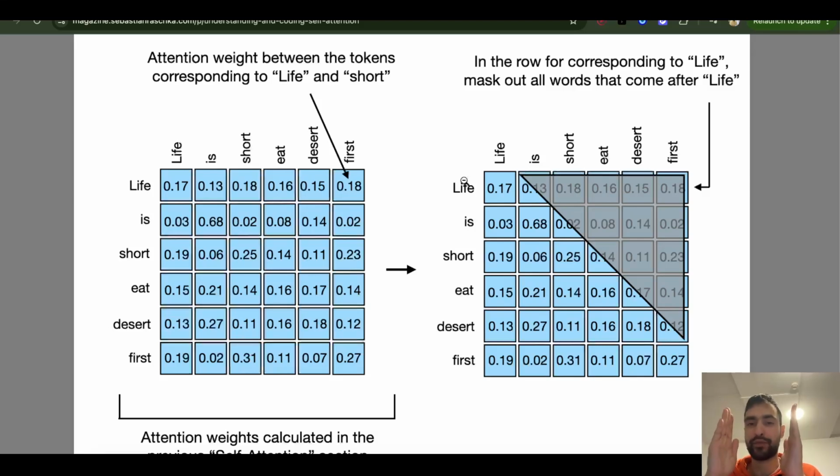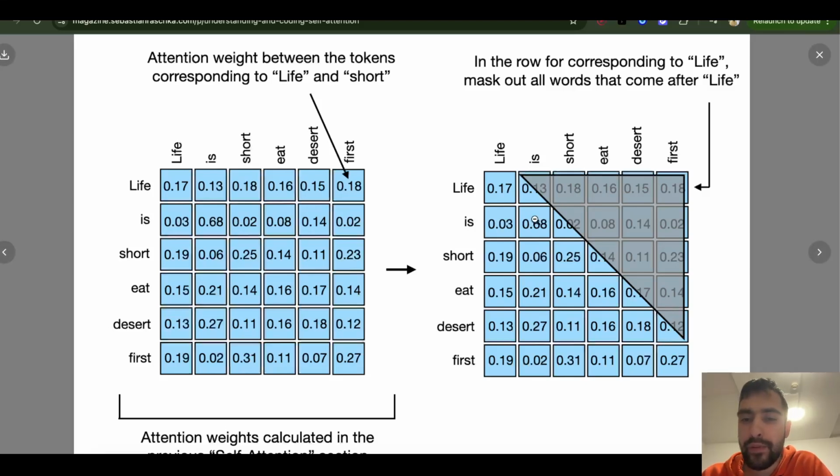The 100% of the context will come from itself, because this is the first token. And for the token is, we see that this still does not add up to 1. So you need to scale this such that it adds up to 1. So maybe this will become 0.85 and this will become 0.15. I don't know, maybe something like that.